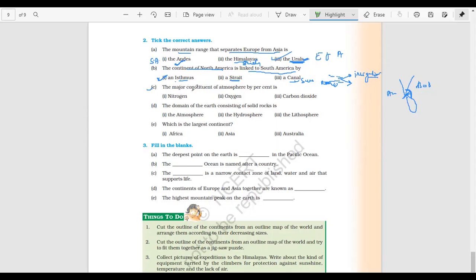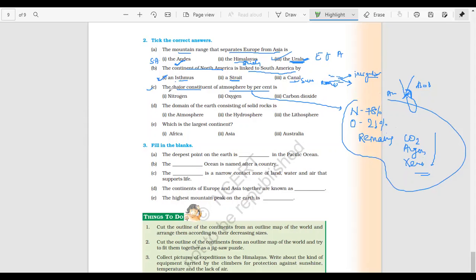हमारा तीसरा क्वेश्चन है major constituent of atmosphere by percent. तो परसेंटेज वाइज तो आप जानते हैं नाइट्रोजन जो है वो लगभग 78% है, और ऑक्सीजन 21%, and the remaining includes CO2, आर्गन, जेनन, इस तरीके से आपका atmosphere का composition है. तो इसका answer तो आप जानते हैं नाइट्रोजन होगा. The domain of the earth consisting of solid rocks. So solid rocks means lithosphere. Litho means stone. Hydro, water, atmosphere, air.